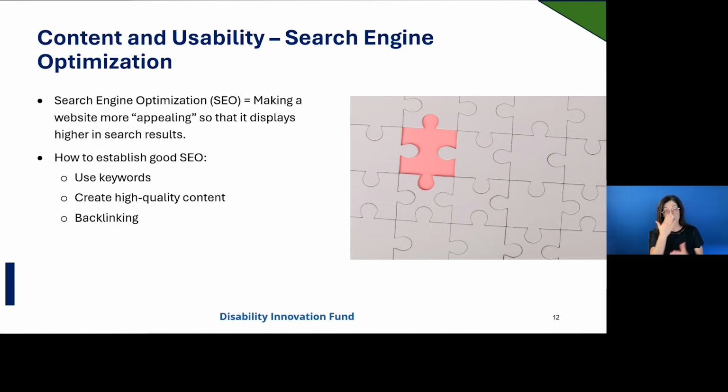To note, a good example of high quality content that would help boost SEO with the right keywords is Mathematica's evidence review report, What Works to Promote Competitive Integrated Employment Among People with Disabilities.